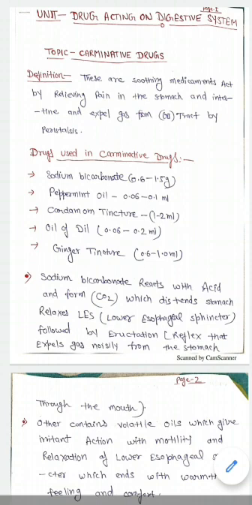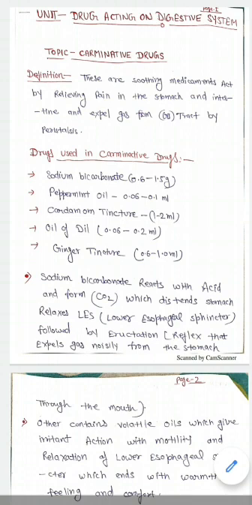As we know, sodium bicarbonate basically is an antacid. What it does is react with the acid present in our stomach, and by this reaction it forms carbon dioxide, which distends the stomach and relaxes the lower esophageal sphincter, followed by expulsion of the gas noisily from the stomach, and this process is called eructation.